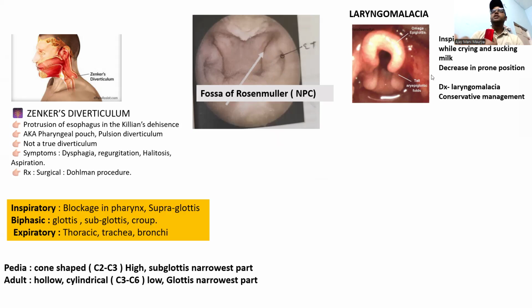Okay, now also, please, this is laryngomalacia. I think everyone knows about this one. Inspiratory stridor, biphasic, expiratory examples. In the pediatric larynx, it is at the C3 level, high, and the subglottic region is the narrowest part. In adults, you can see.